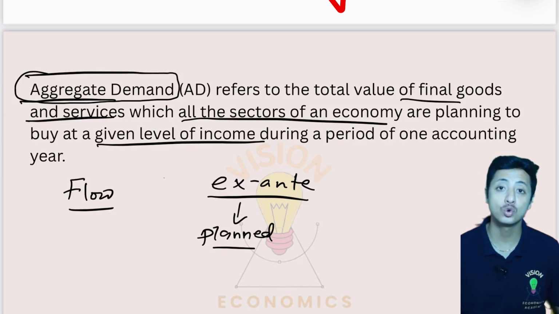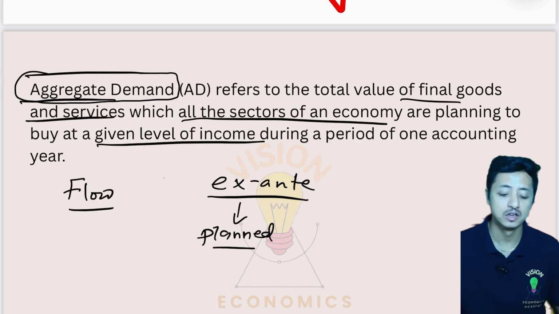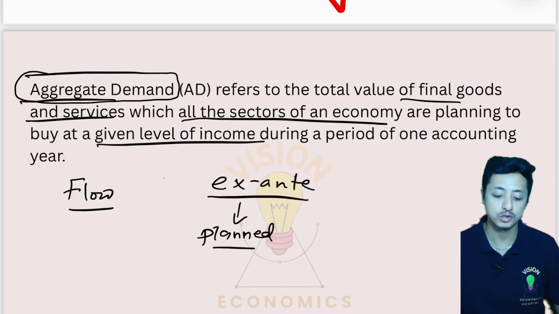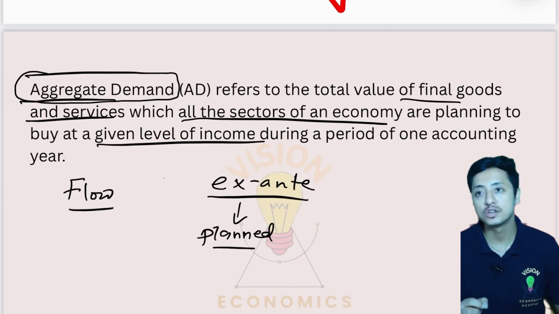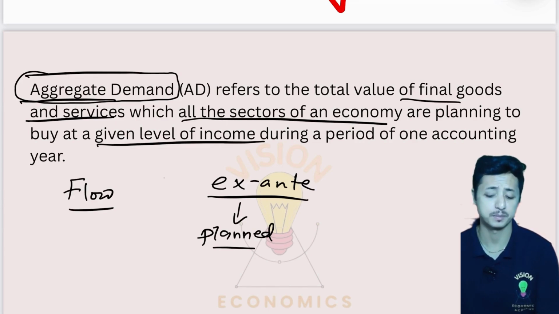Aggregate demand is the total value of all the goods and services that is being planned to buy by all the sectors of an economy put together, given the level of income during one accounting year. So it's a flow concept.